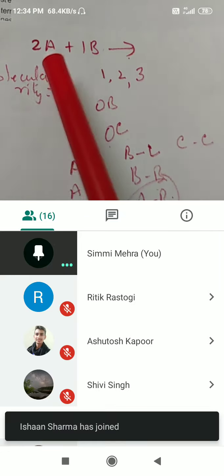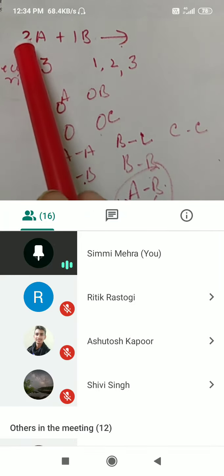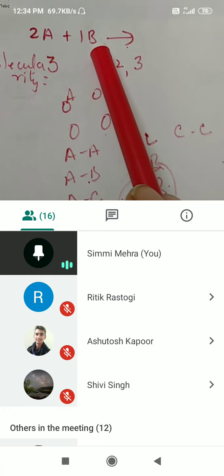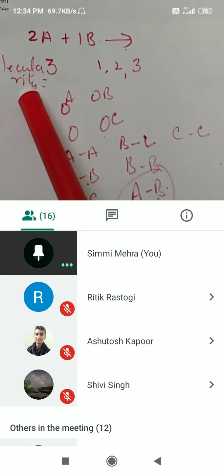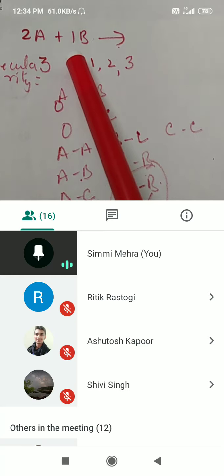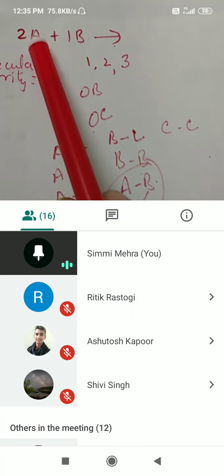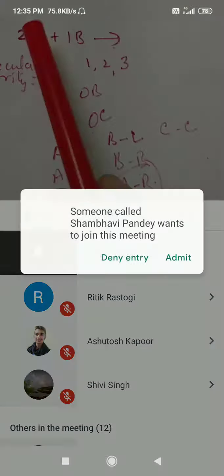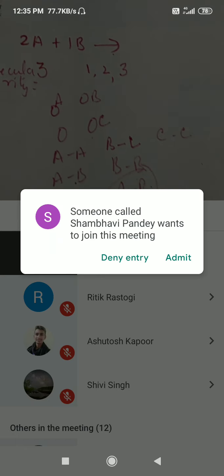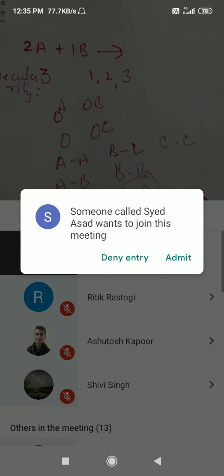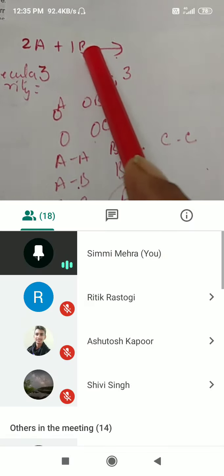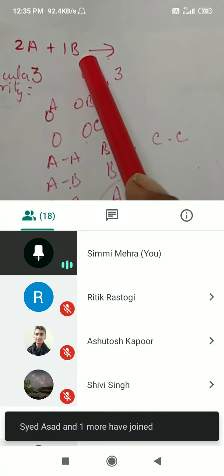Now, suppose 2 moles of A and 1 mole of B are reacting with each other, but change in concentration of A, whether it is 2 moles, 4 moles, 6 moles, 1 by 2 moles, is not affecting the rate of reaction. But change in concentration of B affects the rate of reaction.